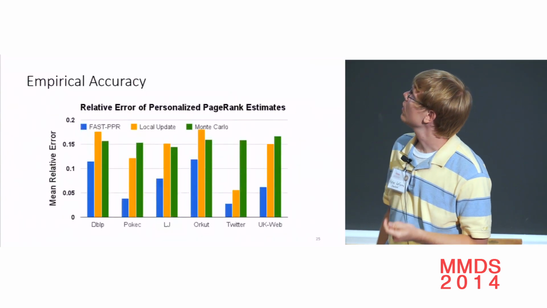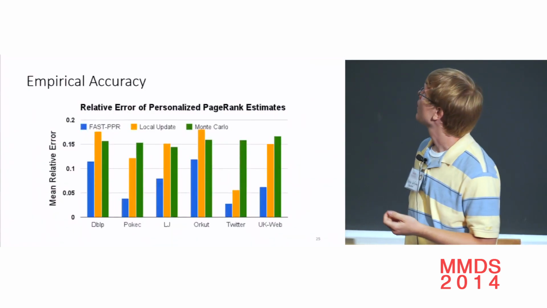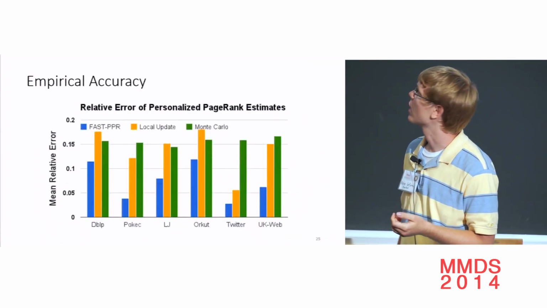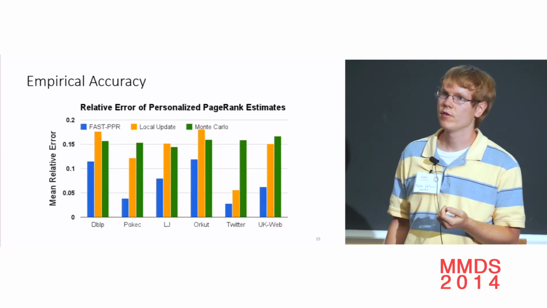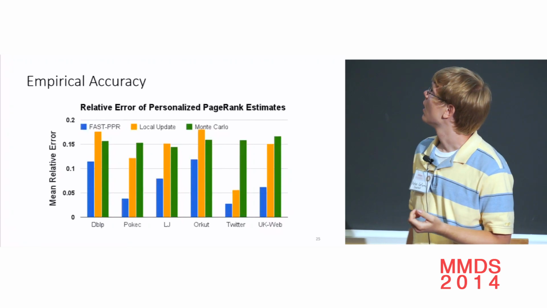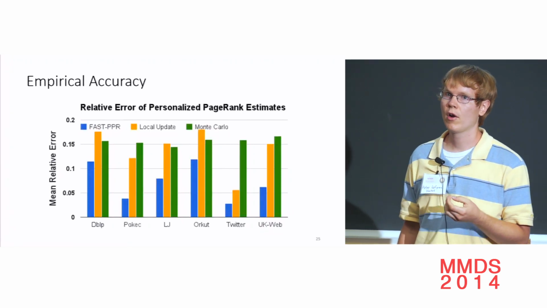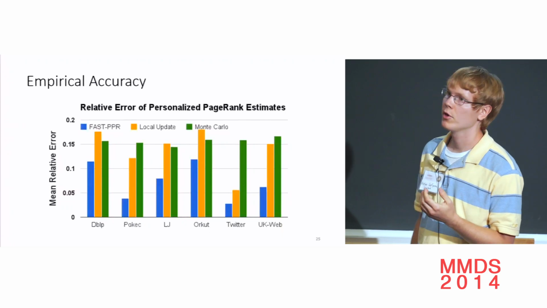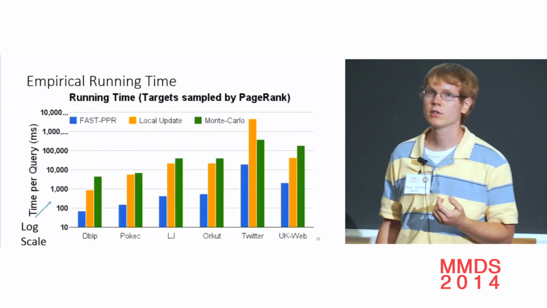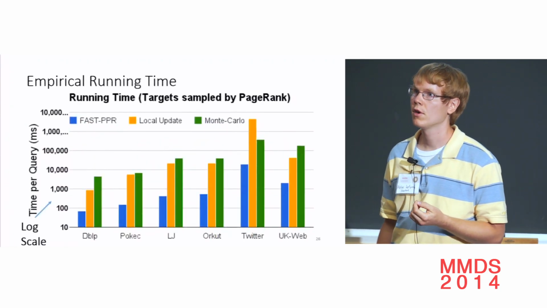The accuracy here is the mean relative error across those source-target pairs. You can see that they're comparable. They're all less than 15% at these parameter settings. To be conservative, we made sure that our algorithm was more accurate. But the main result is that at the same parameter settings, our runtime is much faster. It's 20 times faster on all the graphs